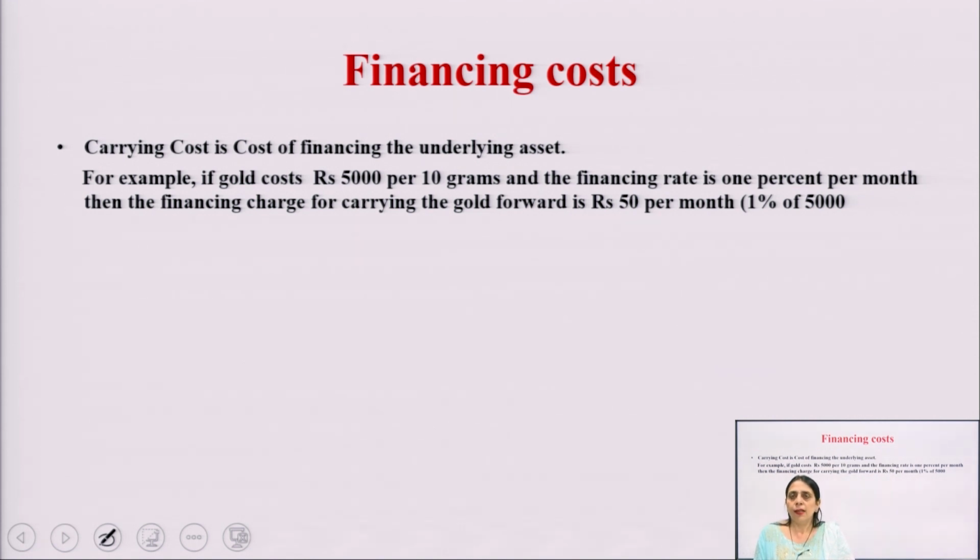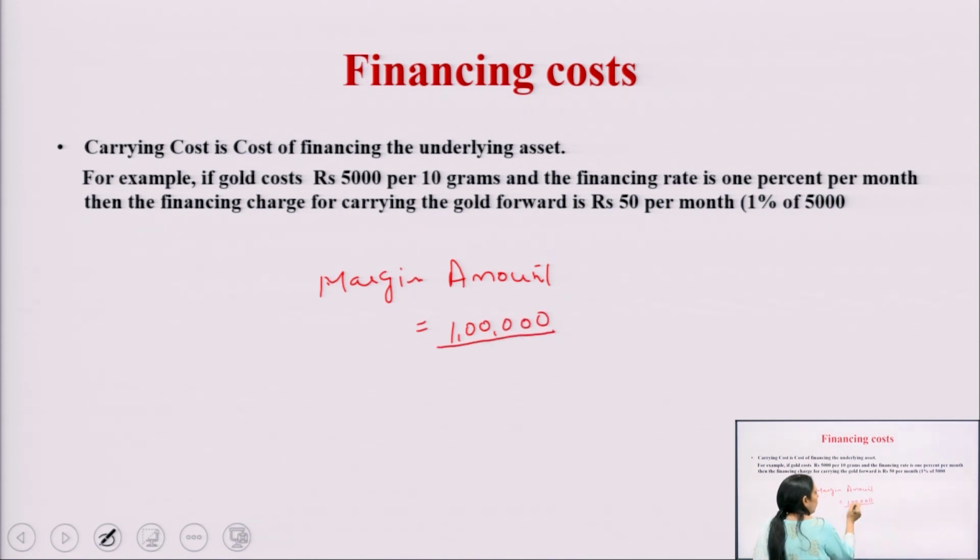Again, let us take an example. If you are going to deposit the margin amount, let us take an example, it is 1 lakh.